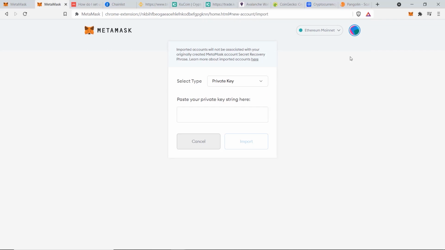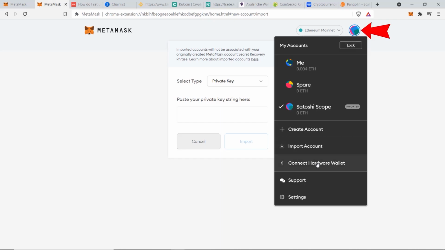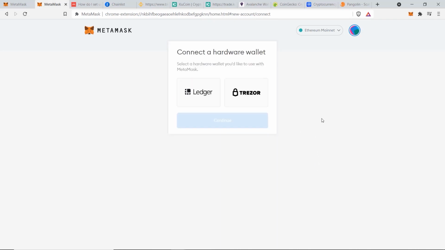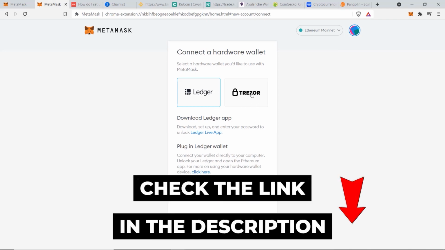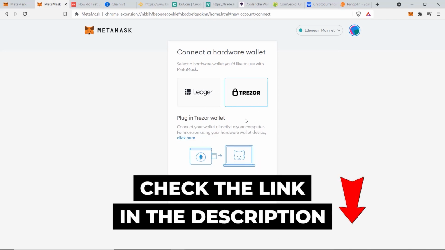Now, talking about private keys and security, I strongly recommend you use a hardware wallet with your MetaMask account. So you can connect your hardware wallet here, and MetaMask supports Ledger and Trezor hardware wallets. I do have both of these wallets myself and can recommend either one of them to you. But I have done an in-depth review and tutorial on both of these hardware wallets, so if you need some more help, I'll link those 2 videos and the actual product pages in the description as well.